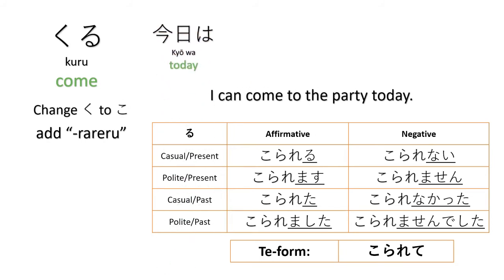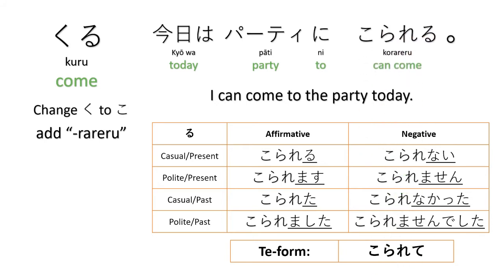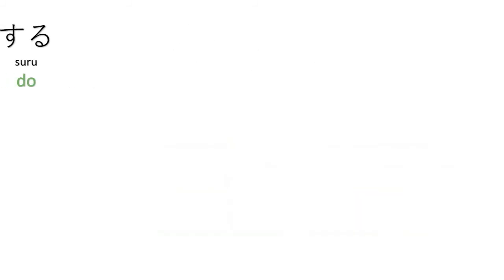I can come to the party today. Kyou wa party ni korareru. I can come to the party today. So we use the casual present affirmative form. Korareru.